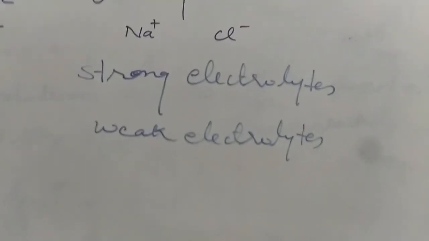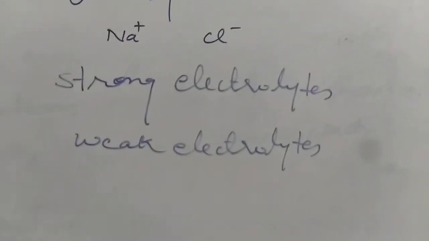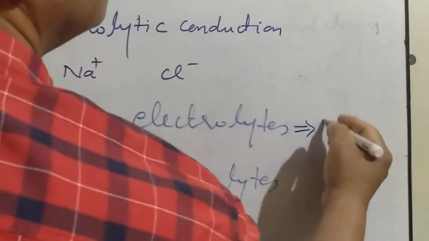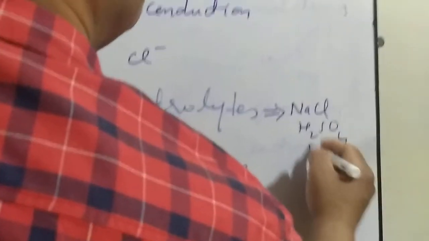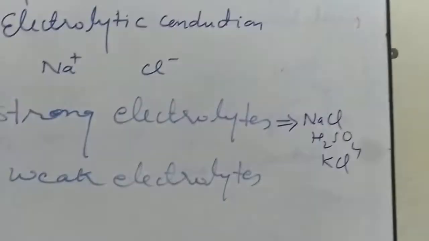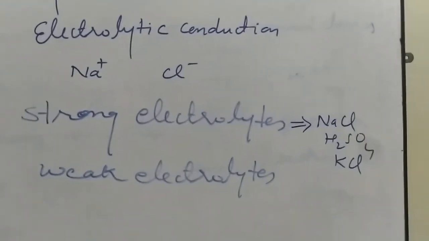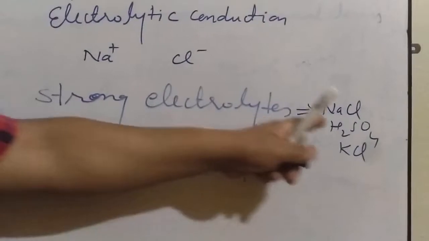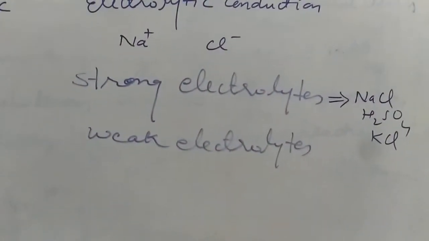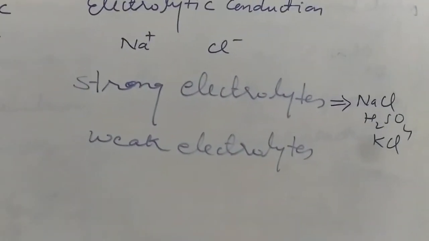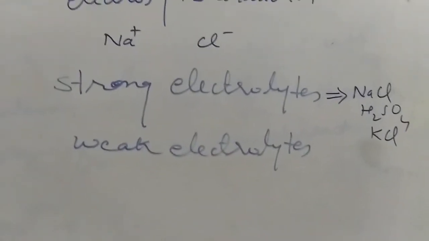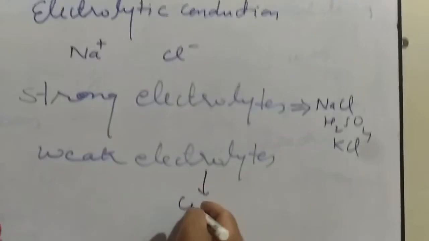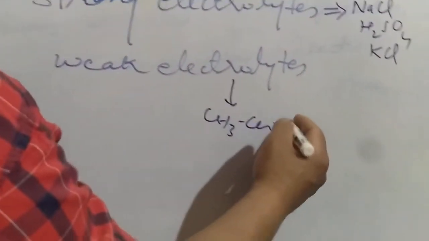Substances which almost completely dissociate and produce a large number of ions, like NaCl, like H2SO4, like KCl, and you can find some more. Substances which dissociate to a very small extent, we call weak electrolytes. Just an example, acetic acid.